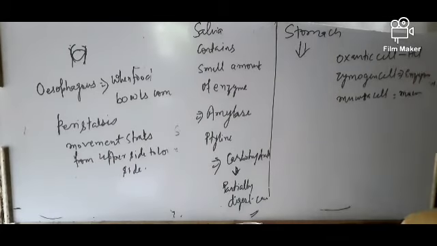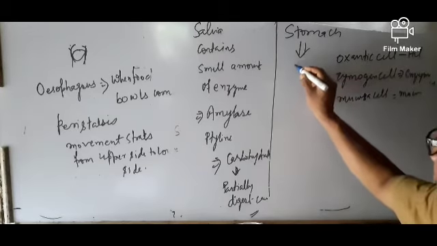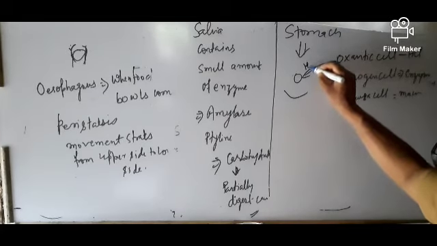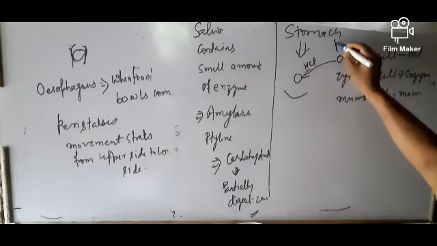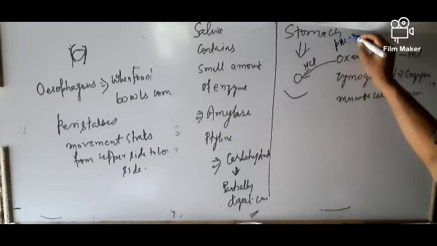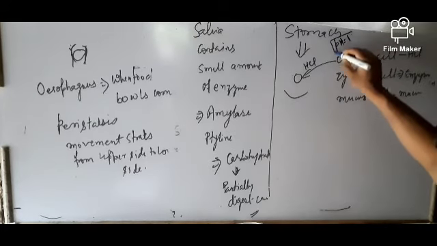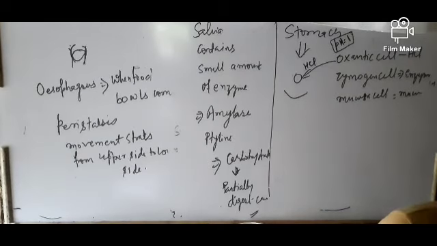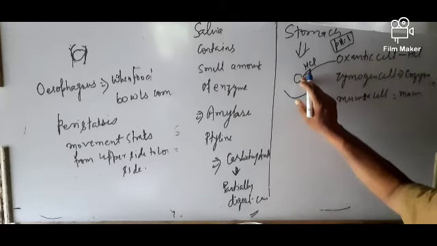When food comes into the stomach, these three cells act. Let us suppose that when food comes here, the oxyntic cell secretes HCl. HCl secreted by the stomach is highly acidic; its pH value is 1. So if any bacteria or microbes are present, they are killed by this HCl.